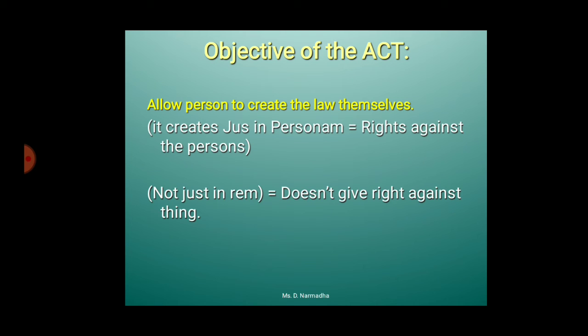It's nothing but the right against some specific person. Not jus in rem. Jus in rem means a right against a thing or against the goods at large. Here, only a specific person. That's what creates jus in personam, not jus in rem. This is the main and important objective of this act.